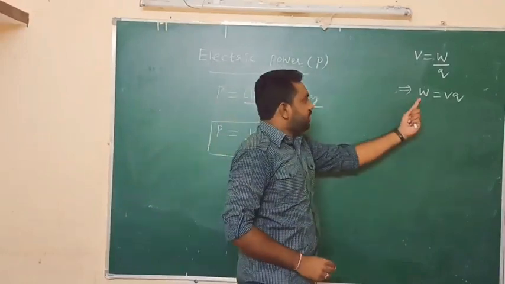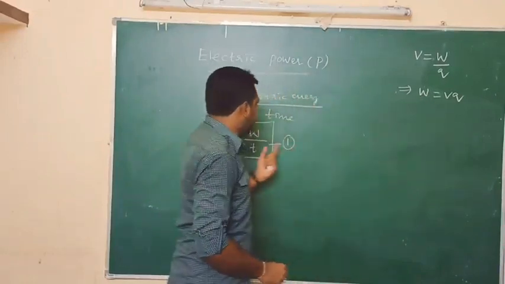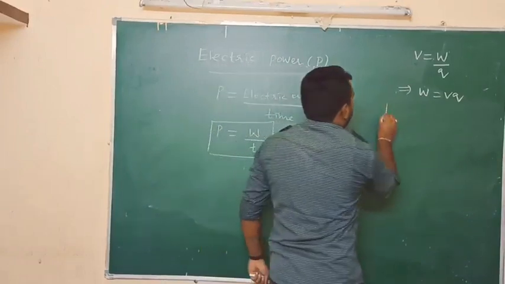Now I am going to substitute W equal to VQ in equation 1.